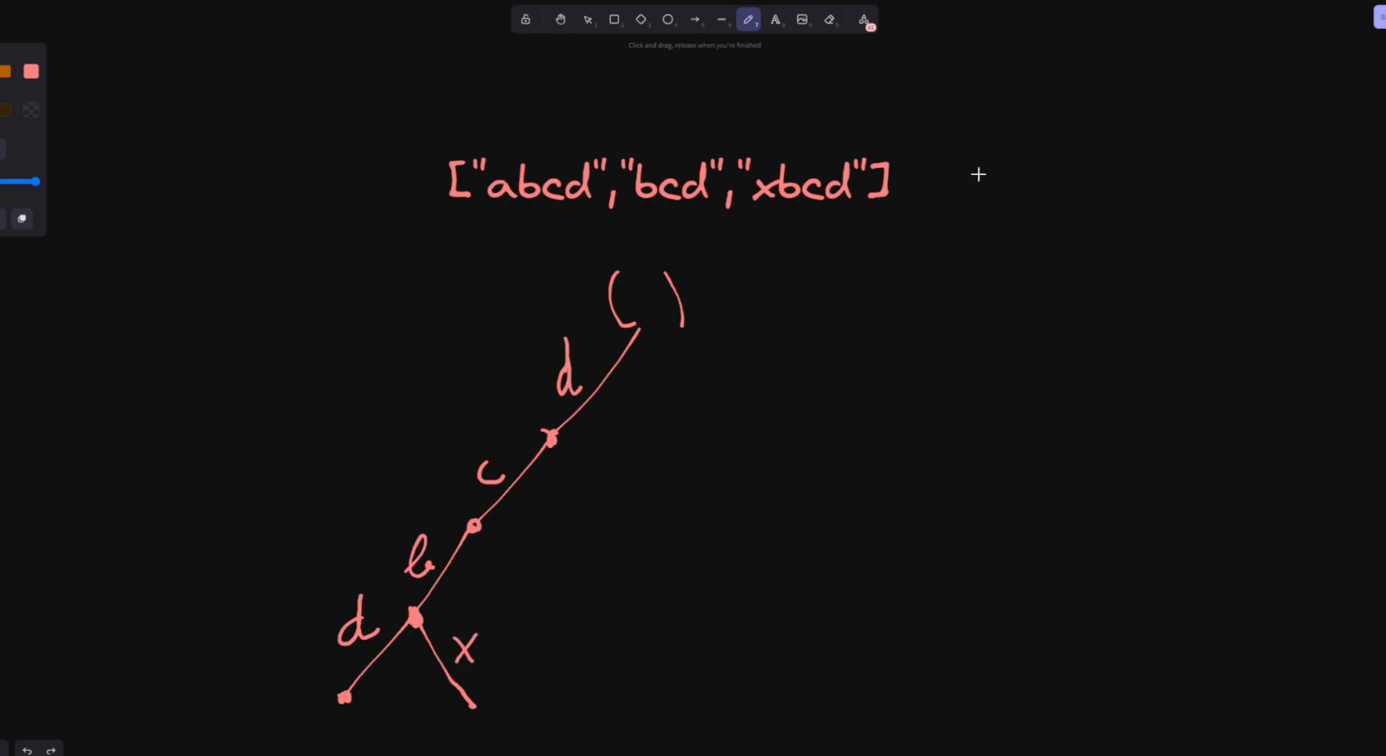Maybe we can add some other words. So let's say we add BAC in. So for BAC, you would do a C, you do an A, and then a B, right?